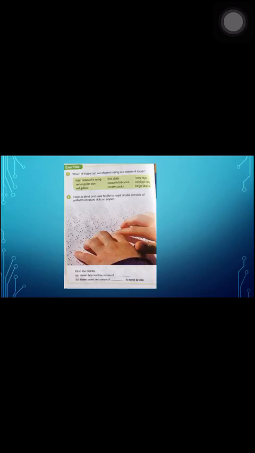Number 2 is Helen is blind and uses Braille to read. Braille consists of patterns of raised dots on paper as shown in the picture. So here are blanks for you. Fill in the blanks. A. Helen has lost her sense of dash. B. Helen uses her sense of dash to read Braille.